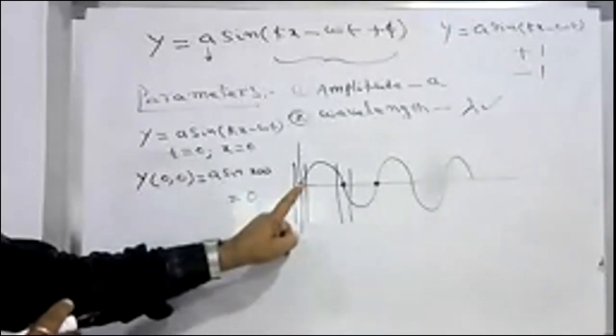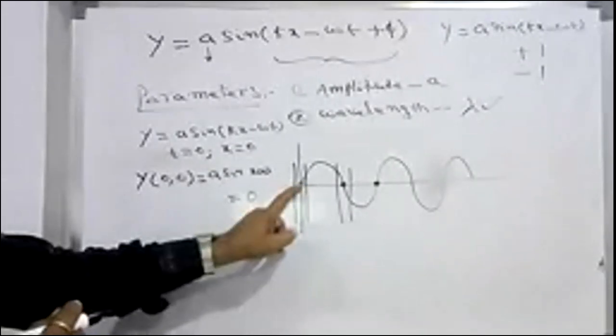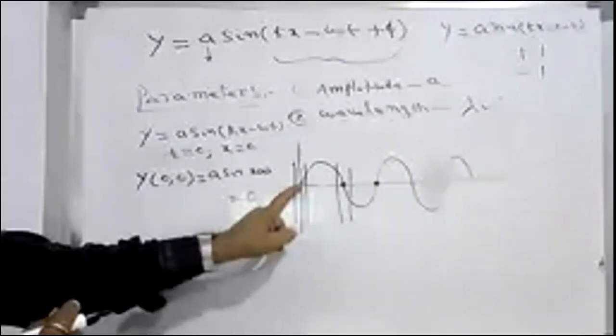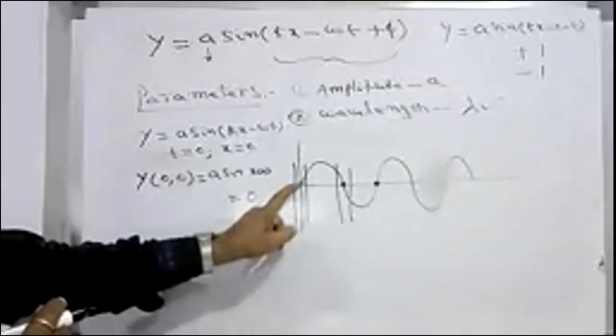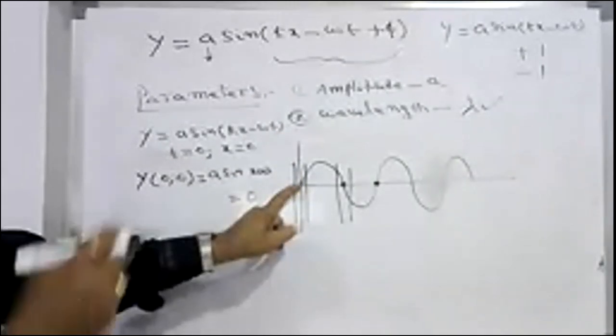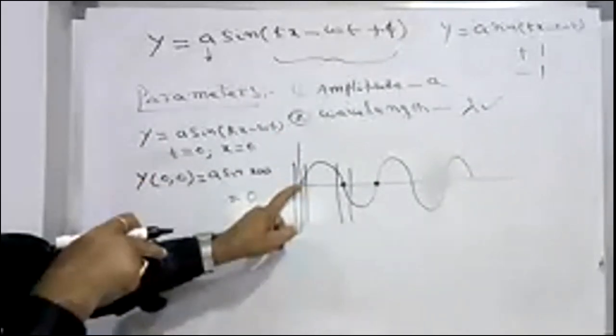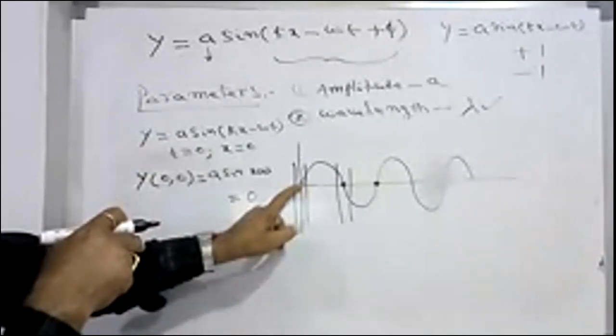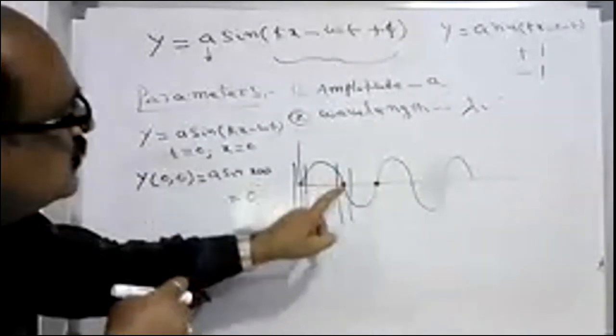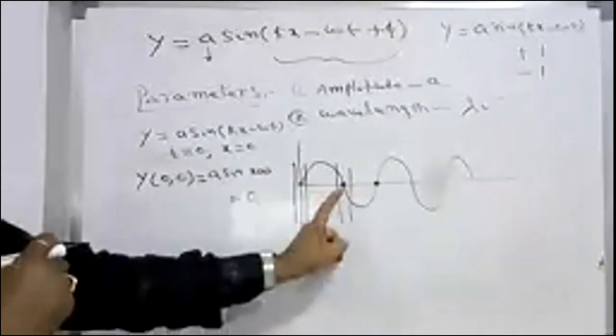This point has t equal to 0, starting from this point, and the position is also at the origin, so it becomes 0. And I will consider this point, the second one, which is also executing simple harmonic motion.